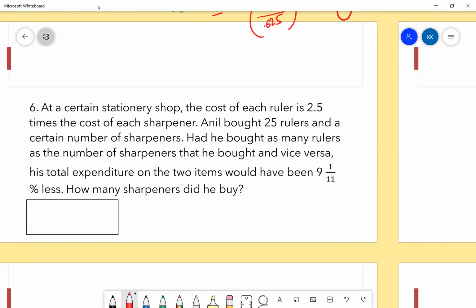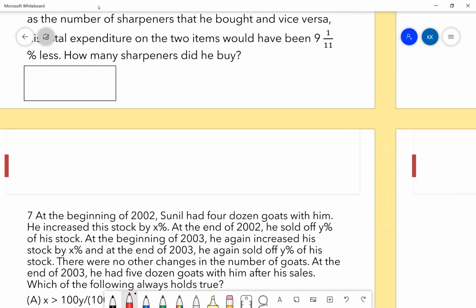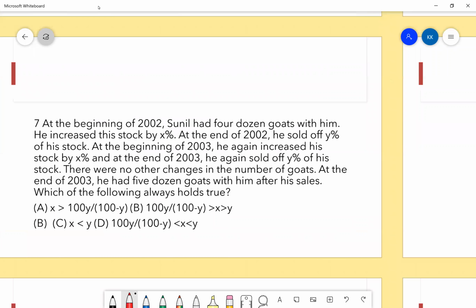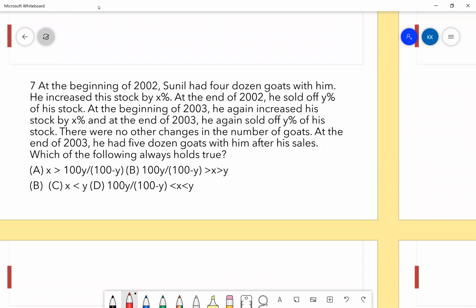This again is the same concept, guys. A homework. This is an important question, guys, but it will take a lot of time.